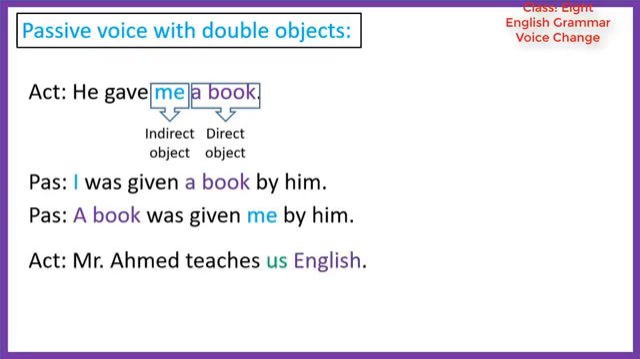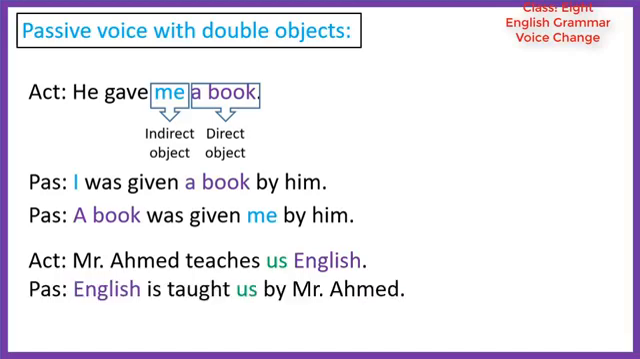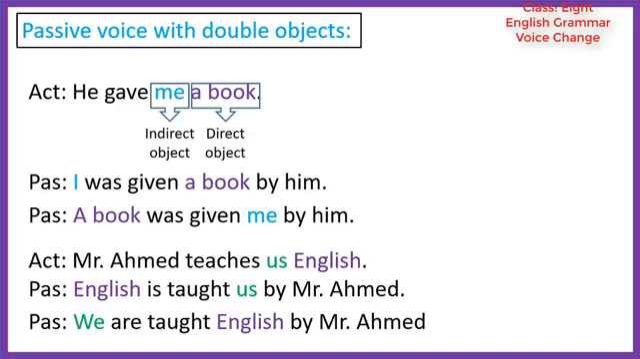Look at another sentence, Mr. Ahmed teaches us English. Here we also have two objects, us and English. If we use English as our subject, then the passive form will be English is taught us by Mr. Ahmed. And if we use us as our subject, then the sentence will be we are taught English by Mr. Ahmed.